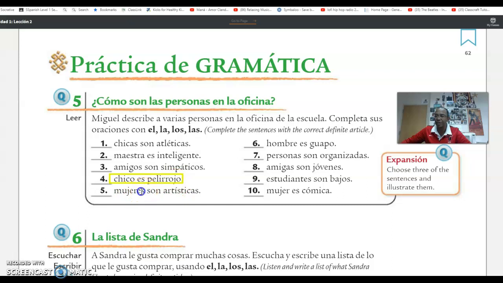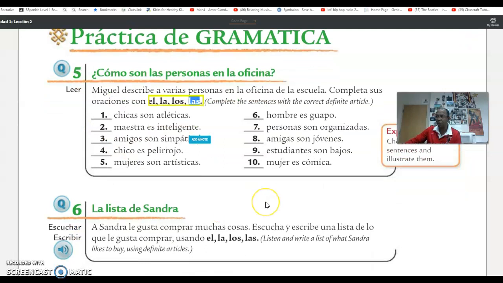Mujeres. Mujeres, women. More than one or one? Mujer, one woman. And mujeres would be women. Son artísticas. The women are artistic. So what would be the article for that? Correcto. Las. Las chicas. Okay, you got it. So when you're ready, you just click here and submit your answers, okay, as you are used to do.